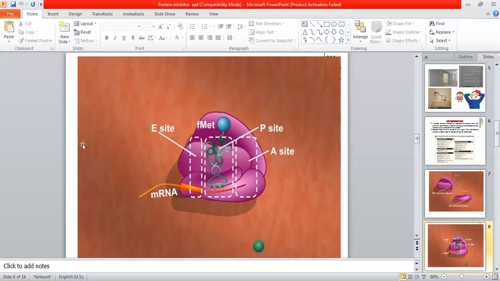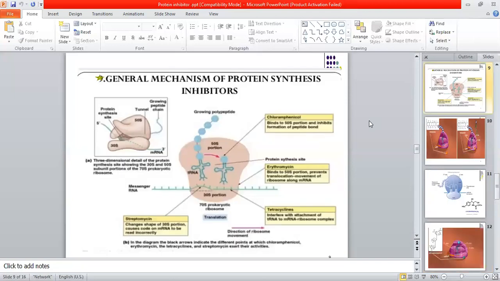Now what will happen if we block the A or P site, or if we block this particular protein synthesis formation? Bacteria will not survive in our body, and so we will be free. So now just see, this one is the general mechanism of protein synthesis inhibitors.